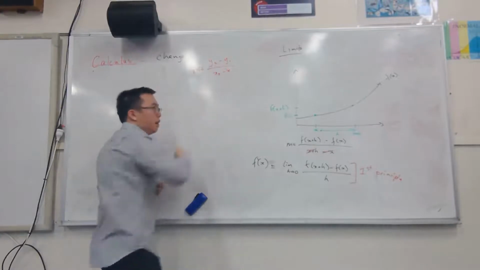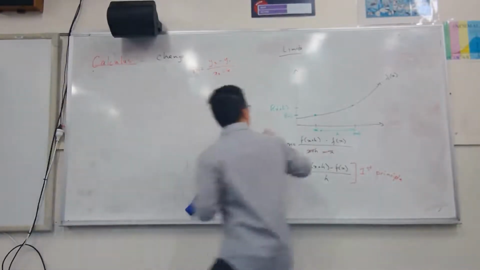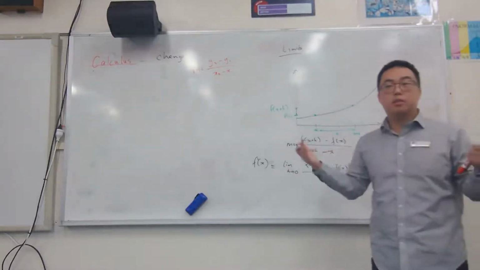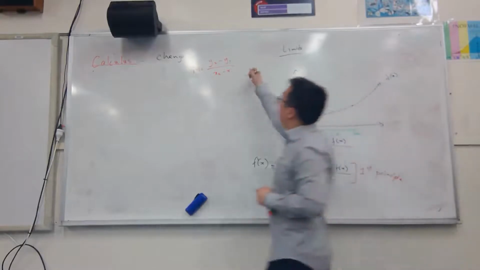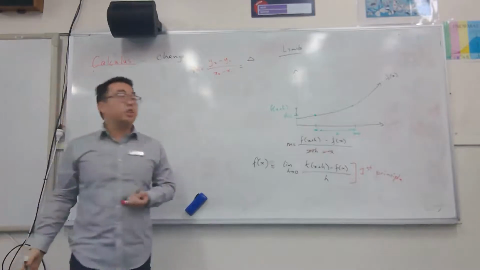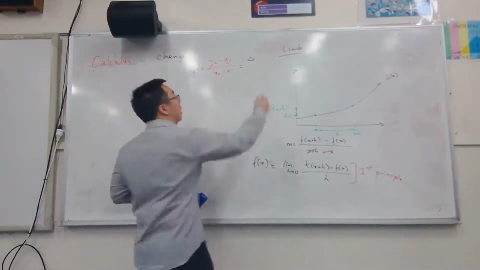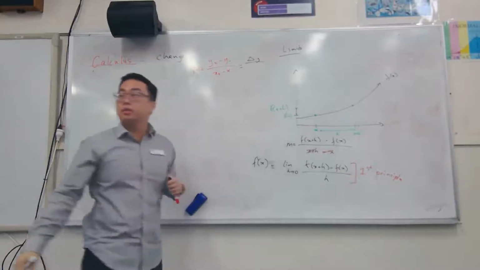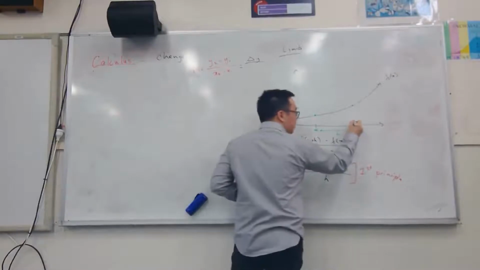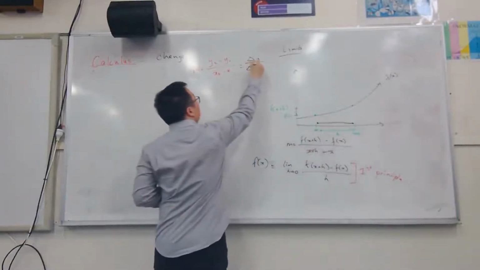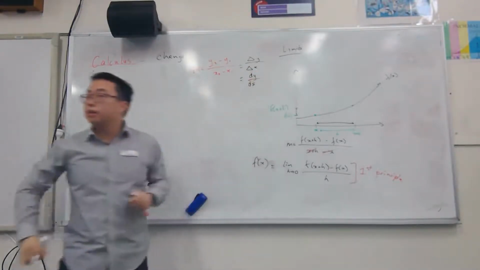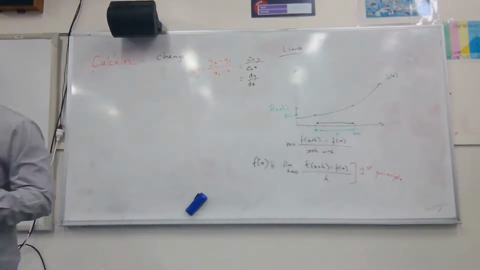He said, well, y2 minus y1, that's just going to give us this gap right here, isn't it? That's the rise. So he said that y2 minus y1 is the same as the difference in y. And in ancient Greek letters, they used delta to symbolize that difference. Those of you that do physics might have heard that before. Same thing, x2 minus x1 is that distance between here. And so we end up with delta x. And in modern day terms, you write dy dx. That's what that comes from.